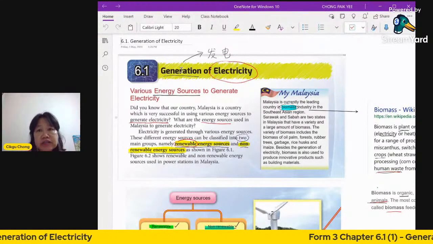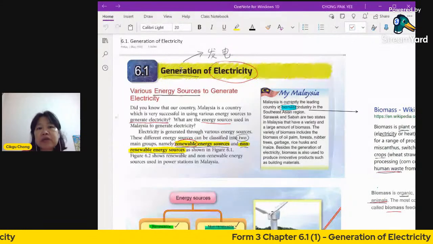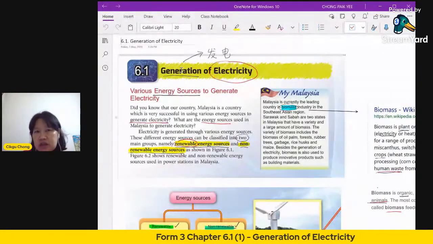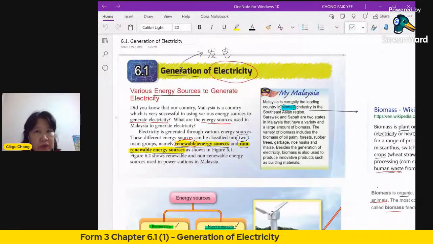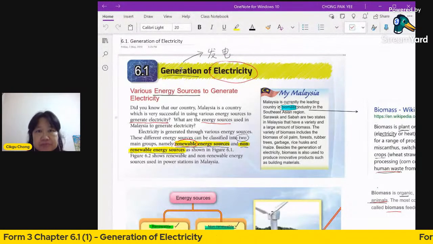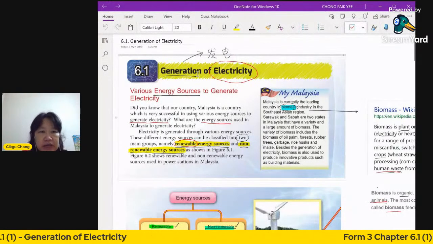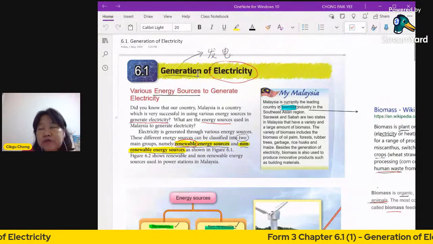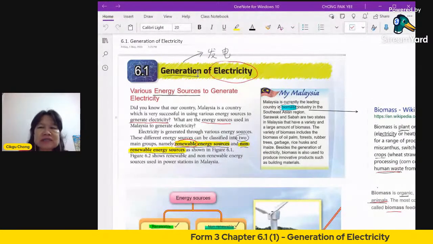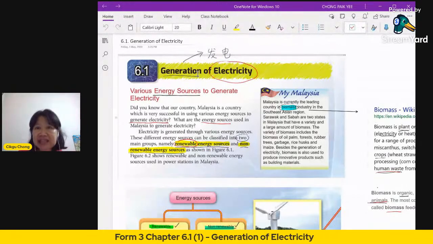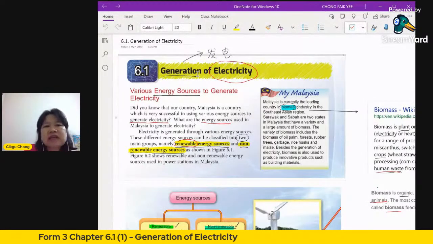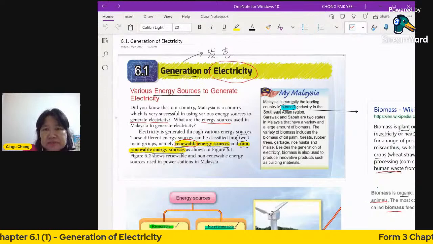You can change the form of energy from one form to another form. We will see that in chapter 7, the next chapter. If you want to create electricity, you must make it from an existing energy source. So let's look at the existing energy sources.